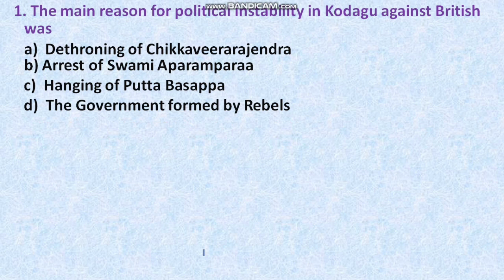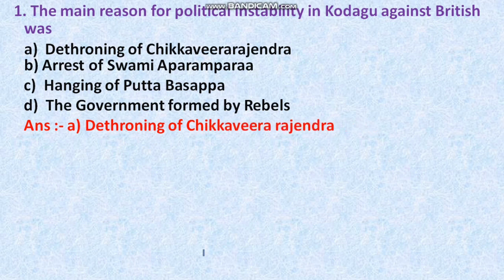Okay, here they given the four options. Which is the right answer? You have any guess? See there, the right answer is option A, dethroning of Chikkavi Rajendra. So you have learnt in your lesson also. After they dethroned the Chikkavi Rajendra, the political instability was created in Kodagu.